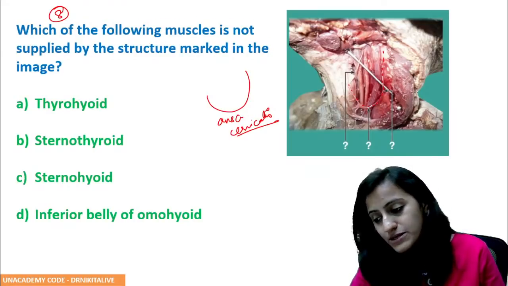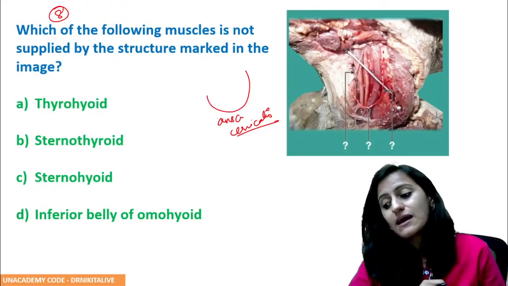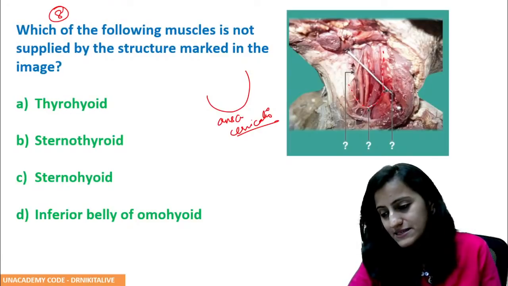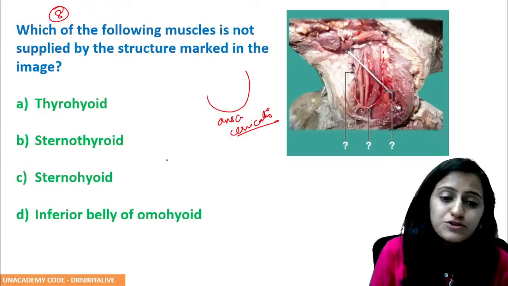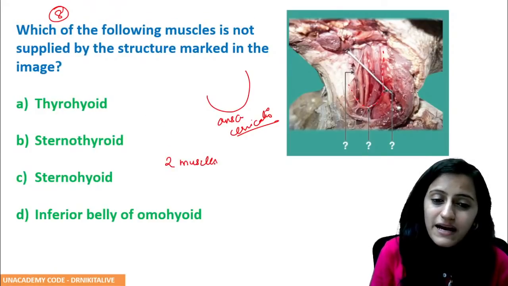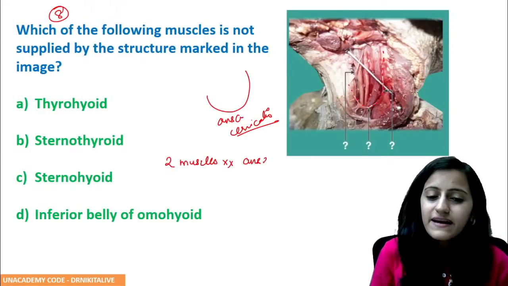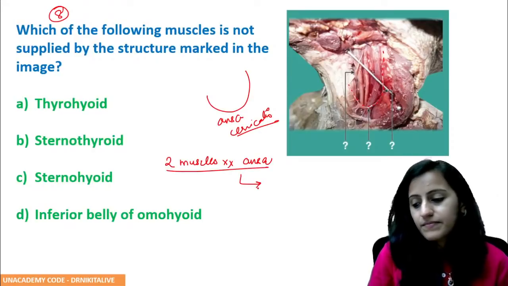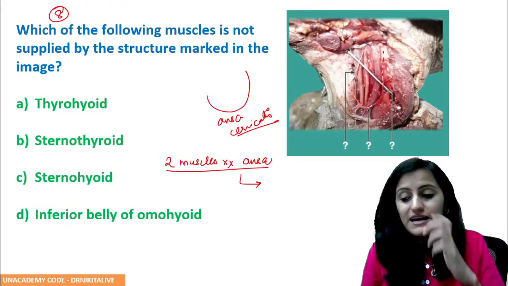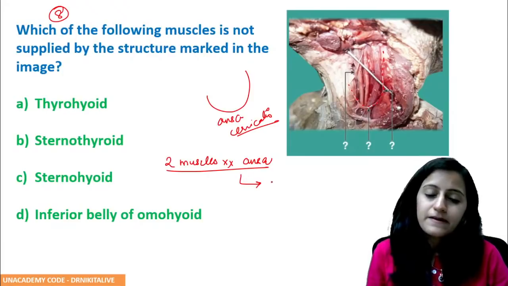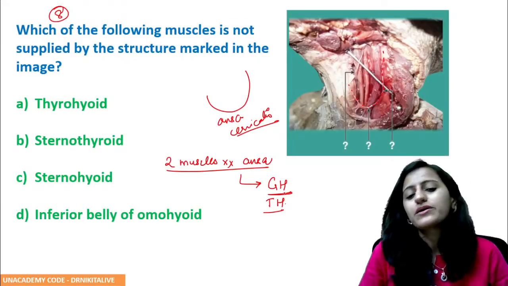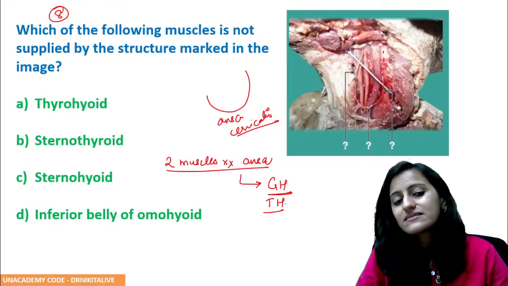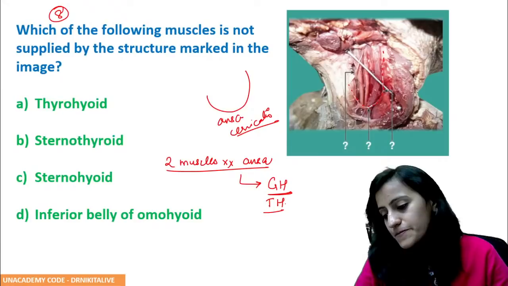Lateral most is opponens in both? No. Lateral most is abductor here on the little finger side basically. Yes. Which are the two muscles which are not supplied by the Ansa cervicalis? One is geniohyoid and one is thyrohyoid.